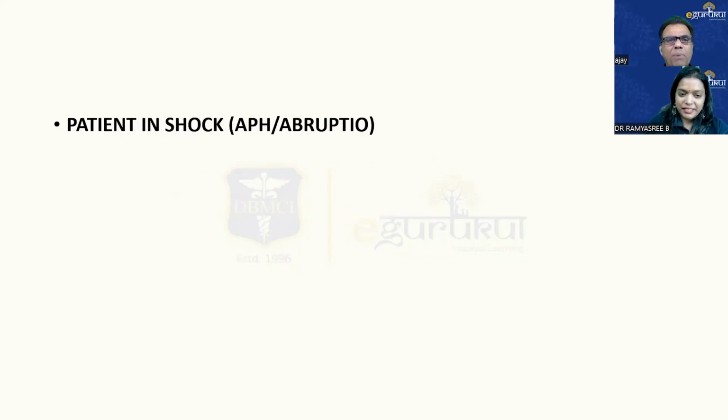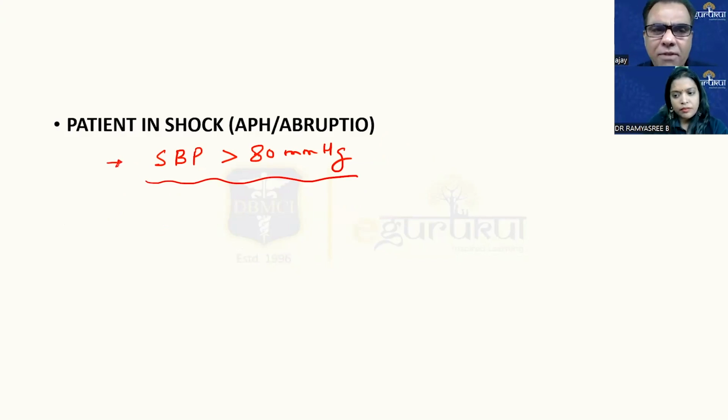Then obviously patients in shock, particularly abruptio placenta patients, you are rushing these patients. Sometimes they bleed profusely. Ideally, though it's not absolutely mandatory, before taking the patient for anesthesia, systolic blood pressure should be more than 80 mm. But again, sometimes to save the life of the patient and thus the baby, we have to do surgery with unrecordable BP also.